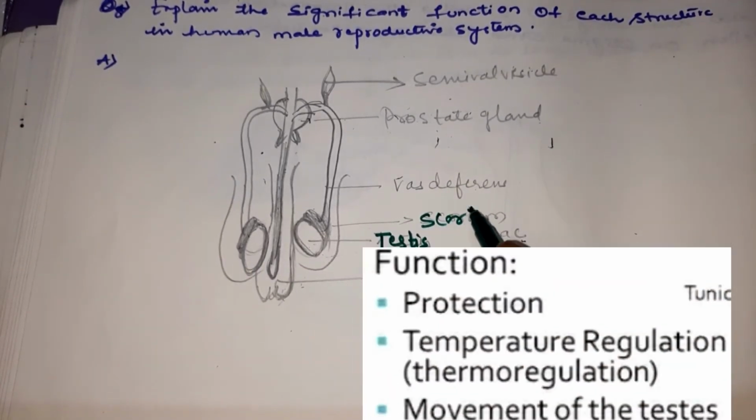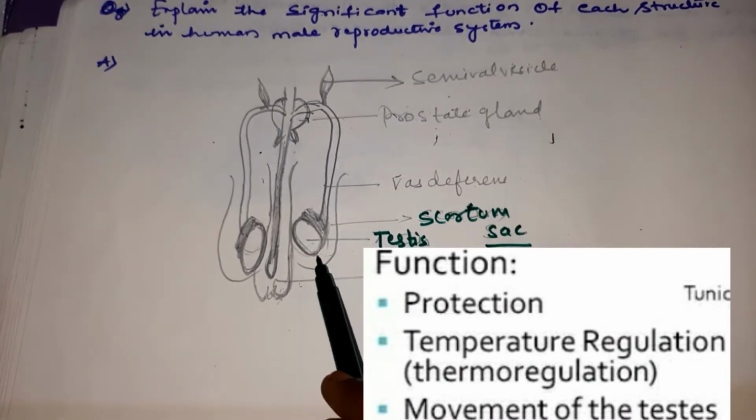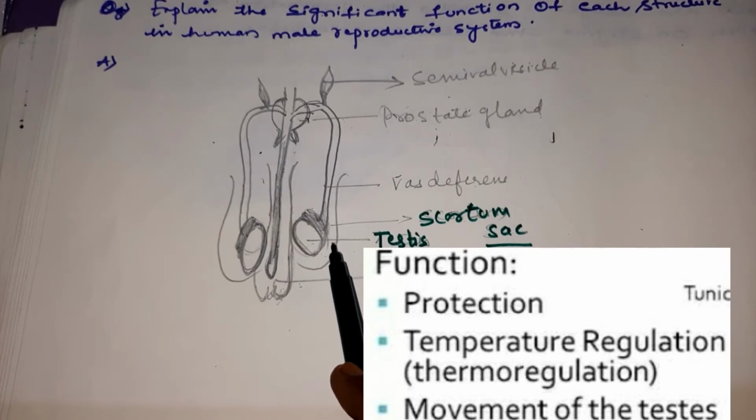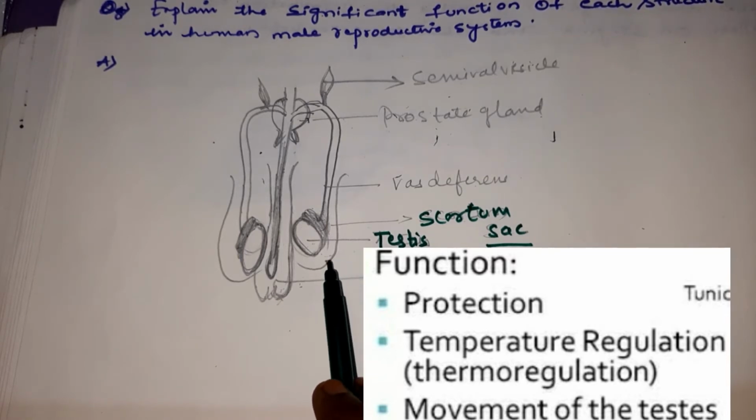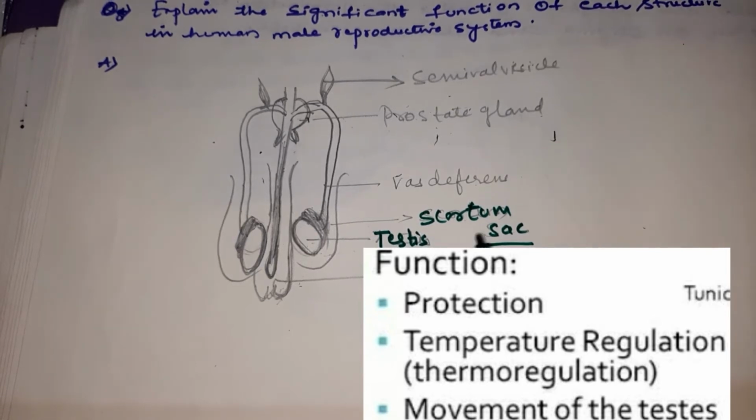And the next we have the scrotum sac. So the scrotum sac also is very important, children. The testes are protected by a skinny layer that is called the scrotum. So what is the function of this scrotum? The scrotum helps to regulate the temperature necessary for the production of sperms, children. We can see in males the testes are situated outside the body. The reason is to regulate proper temperature for the production of sperms, and also for protection, and also for movement of the testes. Okay, that is the function of the scrotum sac, children.